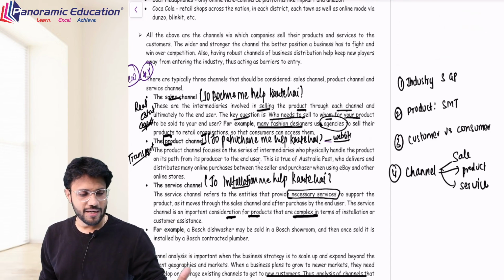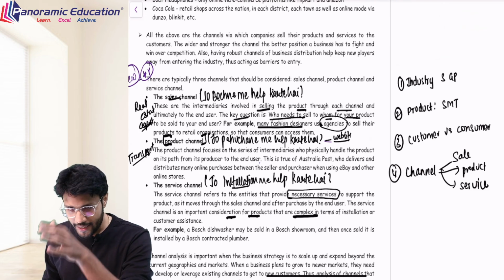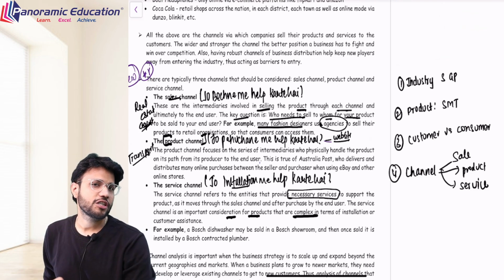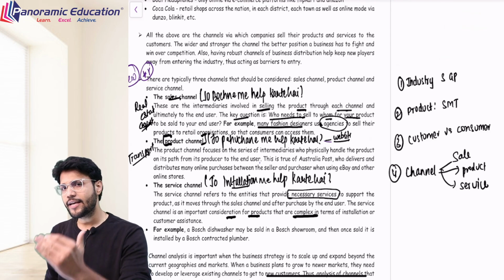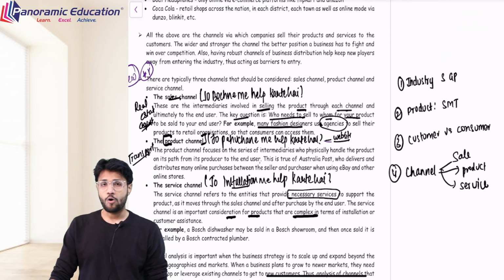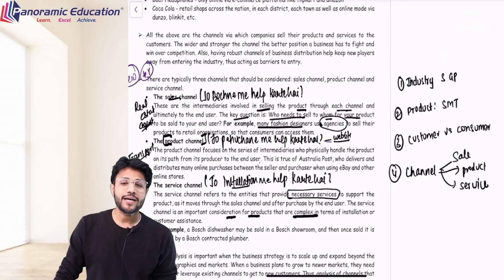That is, customer is getting the product from whom? Whether he is directly engaging with you, like for example, in case of Snitch company, he is directly engaging with the company through their website or through the physical stores, which they opened, I guess, in Bangalore only. But yes, that is the sales channel.